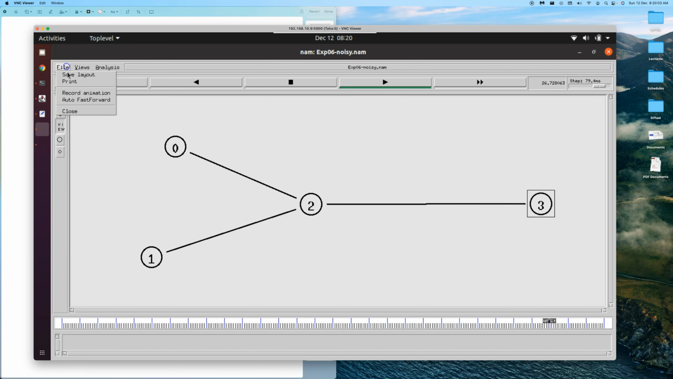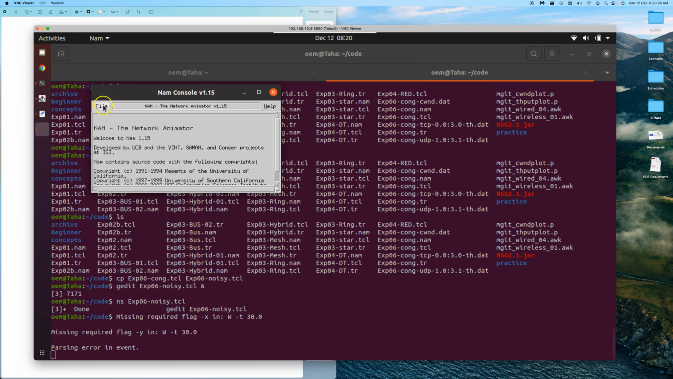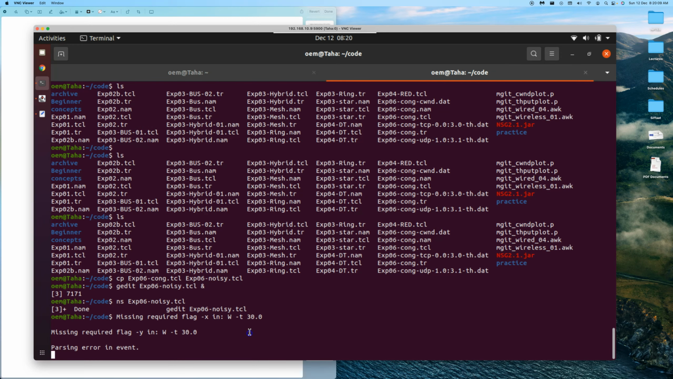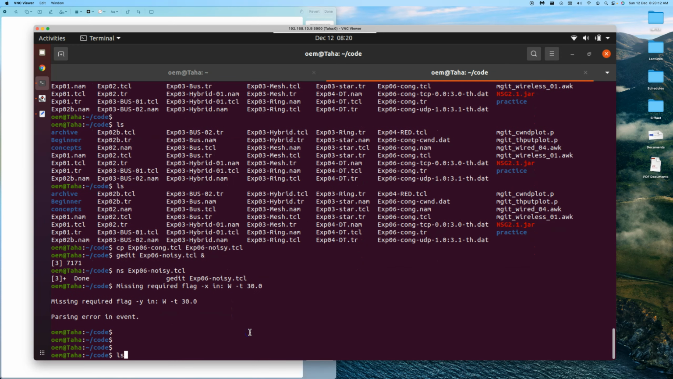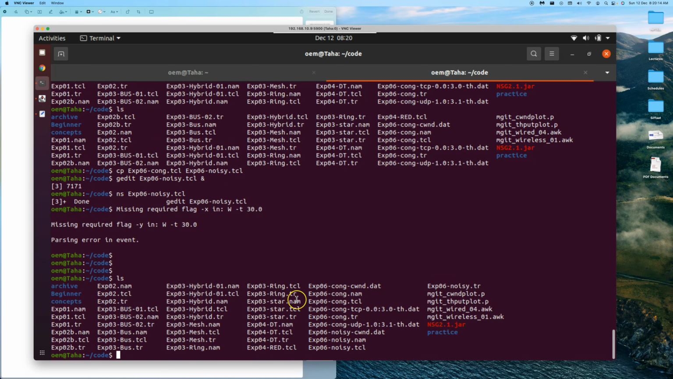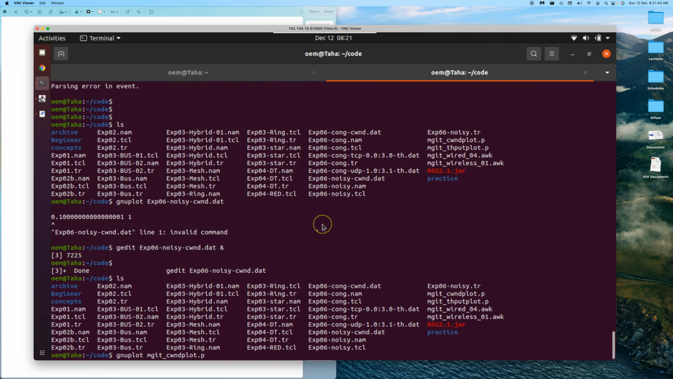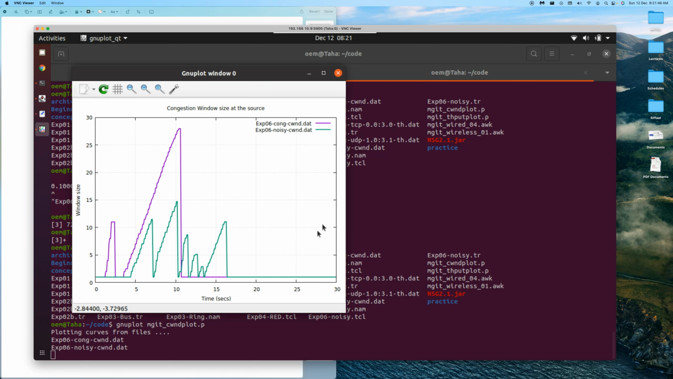Okay, let's close this off, and let's see what the congestion window now has to say. So where is the congestion window? Yes, the noisy congestion window is here. Let's do a GNU plot of this to get some insight into how the congestion window is behaving. Let's start this. Good. Yeah, there is an overlap here of 2 congestion windows, both the data.